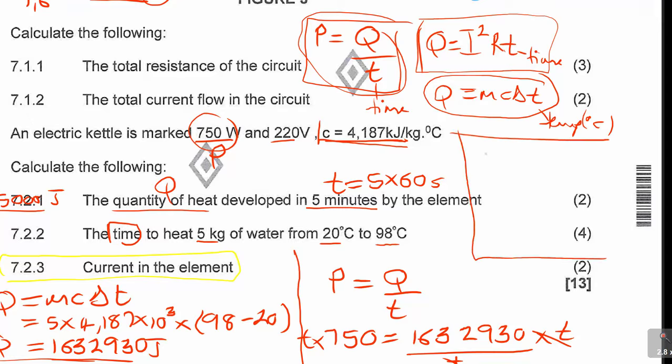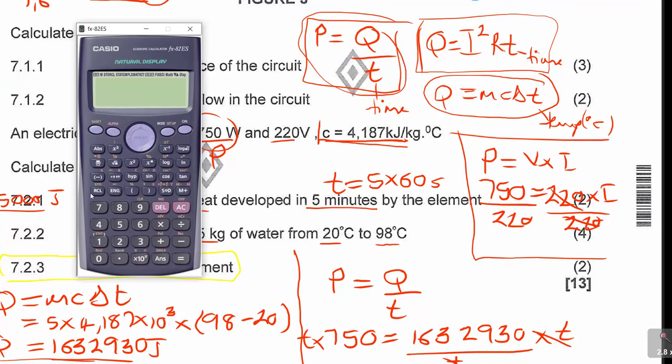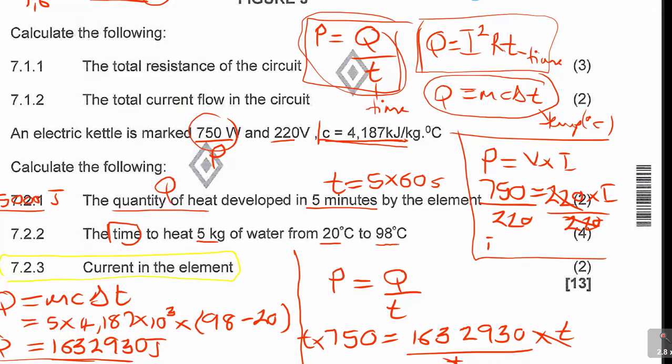We have the formula which says P is equal to V times I. So P, which is 750, is equal to V, which is 220, times I. How do I find I? You divide by 220. You see that? So if I use that as my formula, 750 divided by 220 gives me 3,409 in 3 decimal places. So I is equal to 3,409. Remember, current is measured in amps.